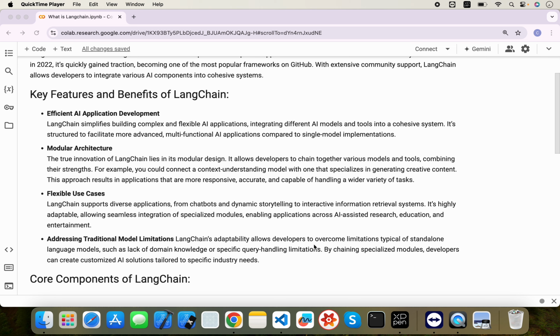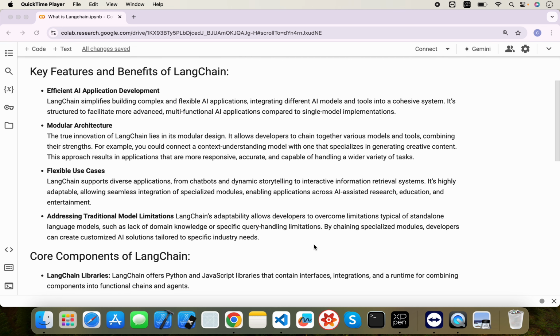In an upcoming video we will build the RAG as well, so stay tuned. The fourth thing is addressing traditional model limitations. LangChain allows the developer to overcome limitations of typical standalone language models, such as a lack of domain knowledge.